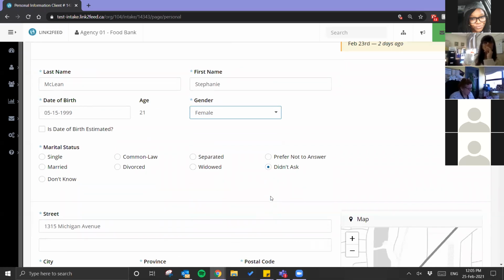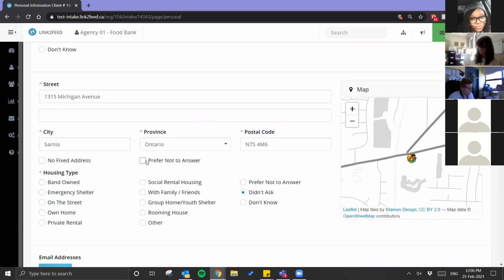If you are not tracking the field, and it is not a HungerCount question, so for example, marital status, we are not going to add this field back in. This is only for fields that you are currently tracking. And then we will automatically be adding prefer not to answer, didn't ask, don't know, those 3 options.